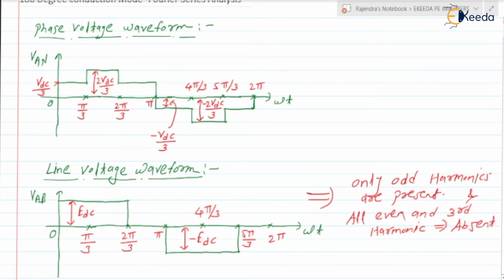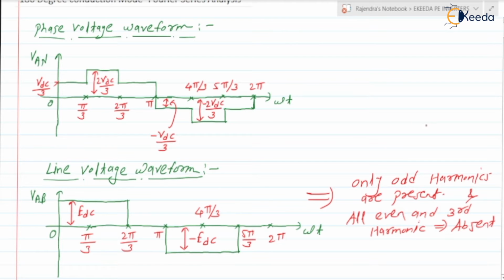Why is the third harmonic absent? Because here the pulse width delta is equal to 120 degree. Due to that, the third harmonic is absent, which means only odd harmonics are present: the first fundamental component, and after that directly the fifth, seventh, after that the ninth, 11th, 13th and so on. These harmonics will be present in VAB.